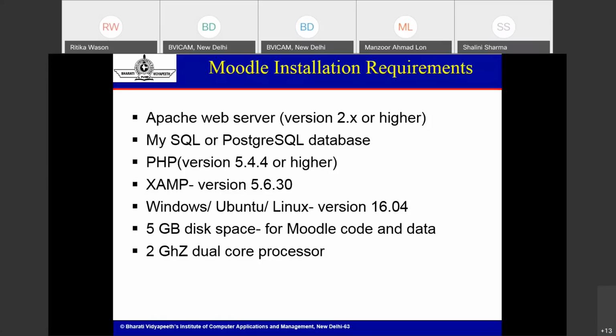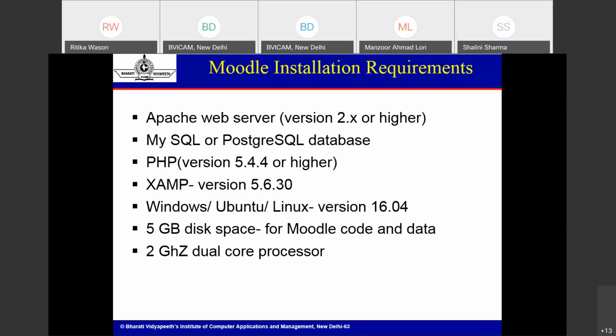Next is PHP. Moodle is completely designed and developed in PHP using HTML, CSS and Bootstrap. PHP version 5.4.4 or higher is required, but right now the latest version is PHP 7.2.